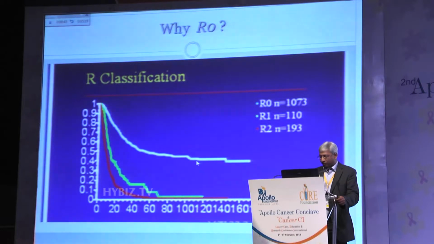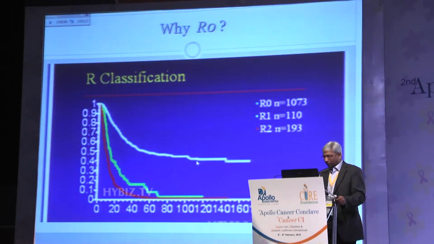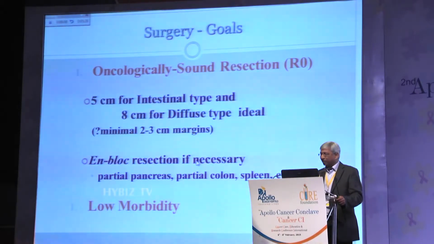As you can see from the MS cases database, an R0 resection has much better overall results compared to any R+ resection, whether microscopic or macroscopic. No amount of adjuvant therapy can really take over the responsibility of curing the patient here. R0 resection is what we should be aiming at and should be able to achieve.